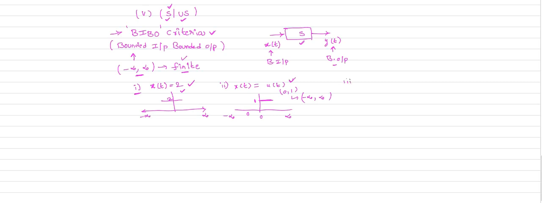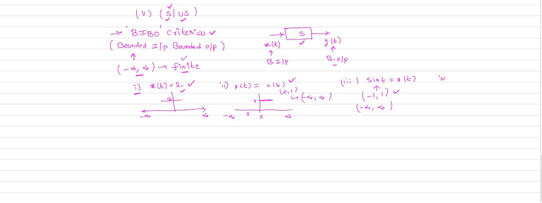So let me quickly take another example of a bounded signal. Your x of t is equal to sin t. Now you tell me, is x of t equal to sin t a bounded signal or not? What is the value of sin t? It ranges from minus 1 to 1, always between minus infinity and plus infinity. The magnitude of sin t ranges from minus 1 to 1. So definitely sin t is a bounded signal.